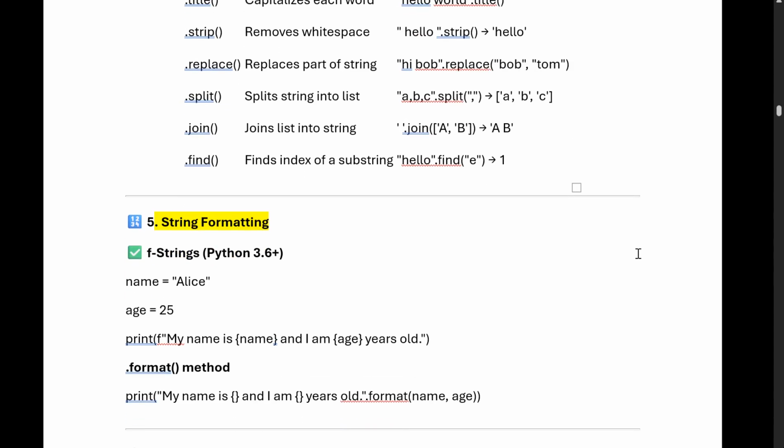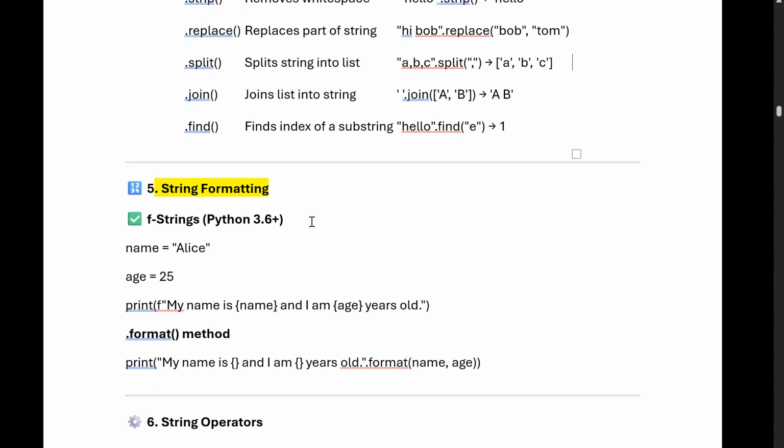Okay. Now coming to the next topic called string formatting. So how are we passing some variable into a string? There are two methods. One is the f-string, which is allowed from Python 3.6 plus versions. Suppose name is Alice, age is 25. We want to print both in a string. It will start from f, then double quotes: My name is, we pass a variable called name, and I am 25 years old. Then we close the bracket. So it will always start with f. This is called the f-string method, where it starts with the f and we write it like this.